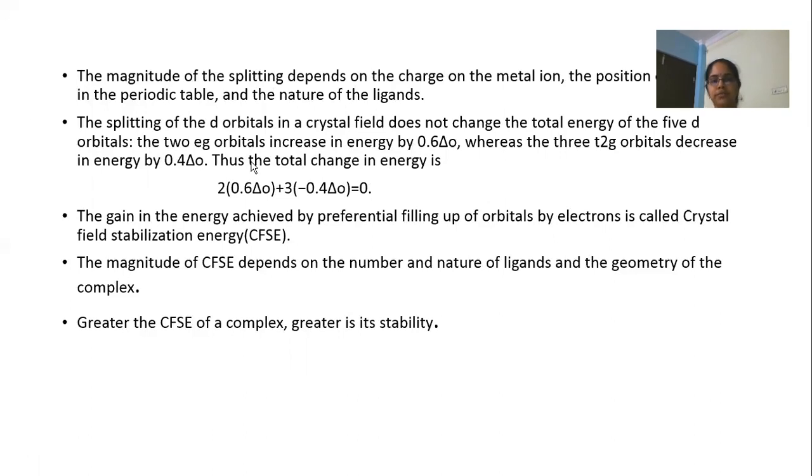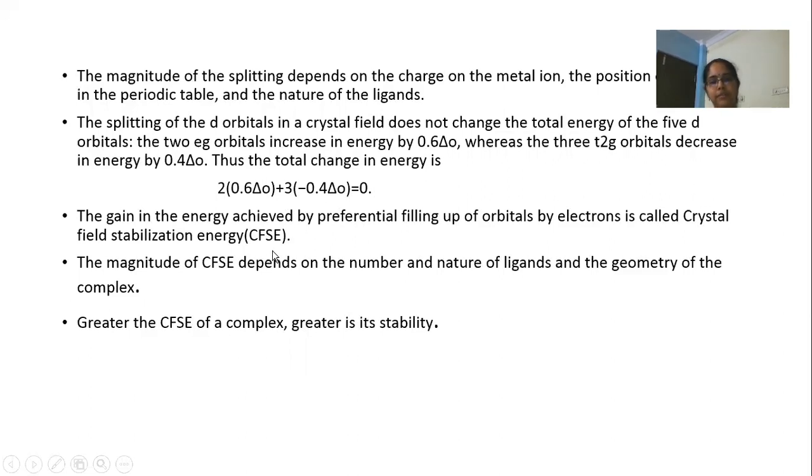But the total energy of the d orbitals remains the same as the degenerate set. So the total change in energy is given as 2 into 0.6 delta O plus 3 into minus 0.4 delta O, which is equal to 0. Here 2 represents the 2 orbitals in the eg set, 3 represents the 3 orbitals in the t2g set, and minus indicates the decrease in energy.